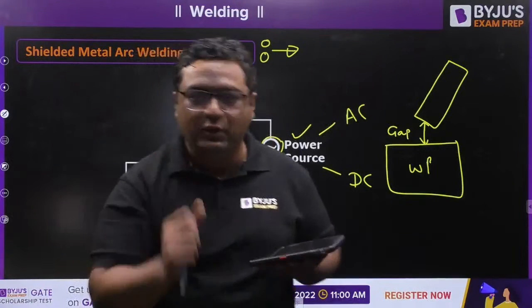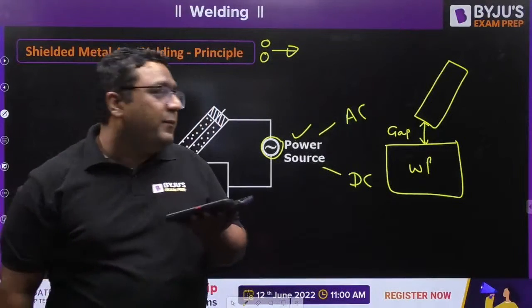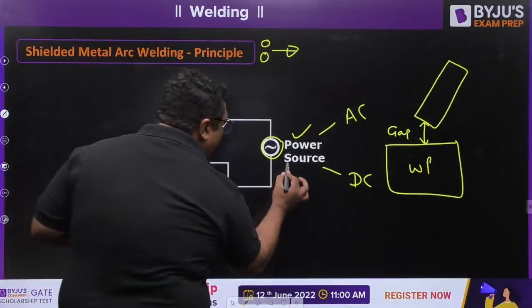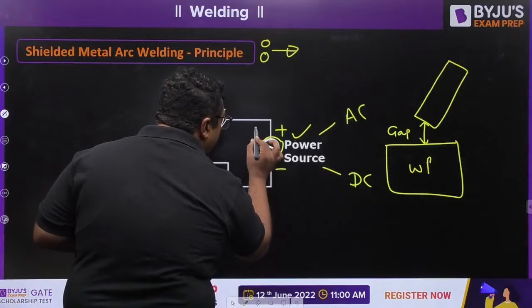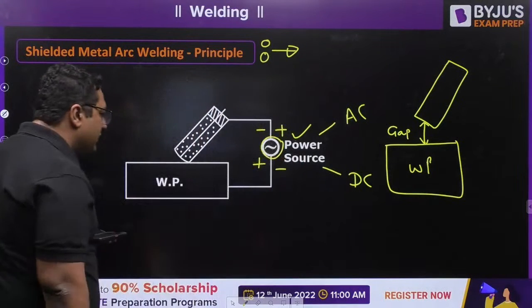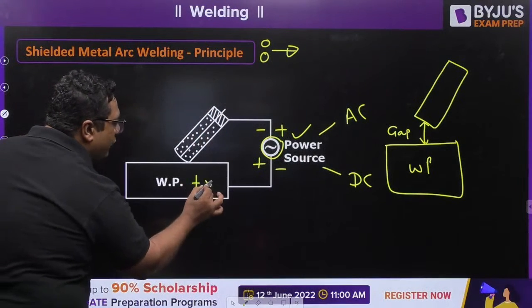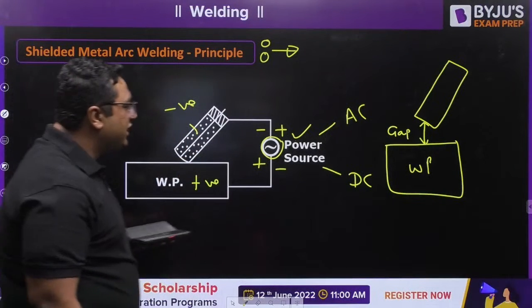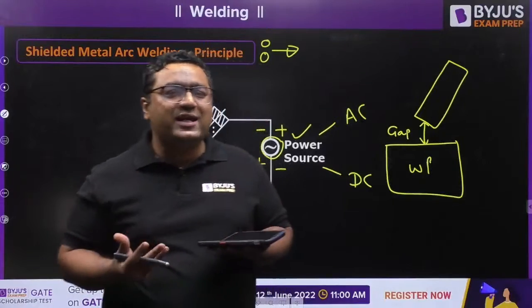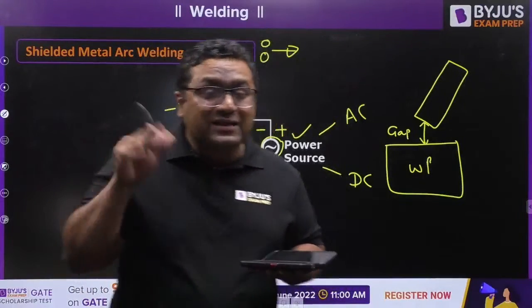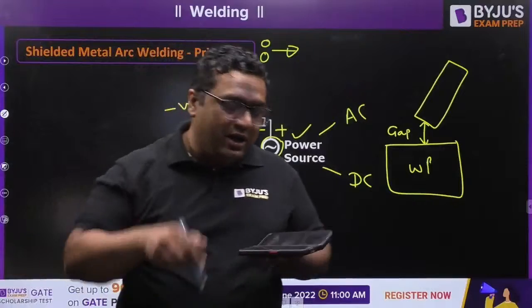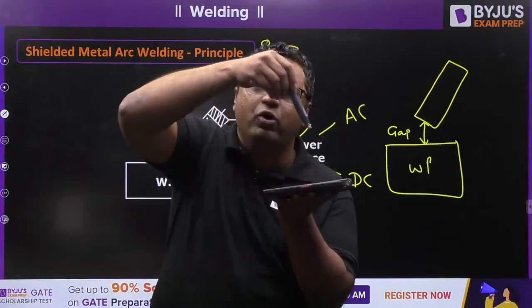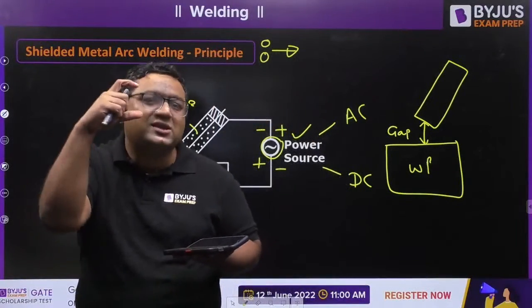What is the reason behind that? You are providing some potential difference, either minus plus or plus minus. Here let us assume the workpiece to be positive and the electrode to be negative. When you provide that kind of potential difference, it will not be capable of passing electrons through the air if the gap is more, and for a larger gap the resistance will be more.